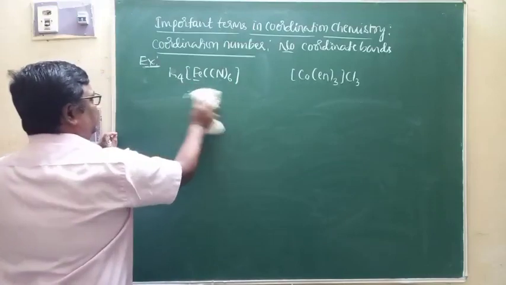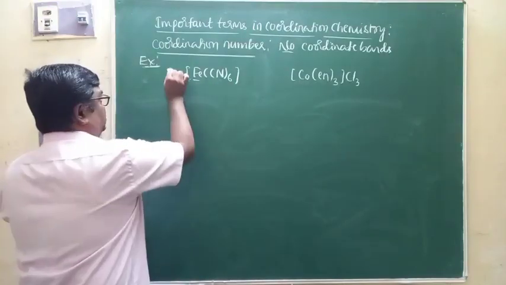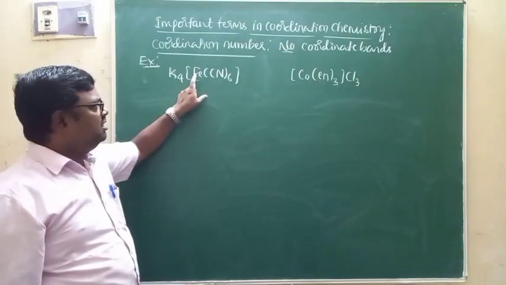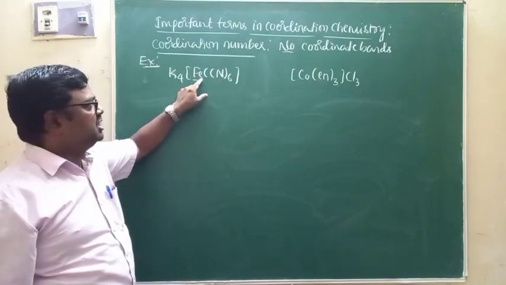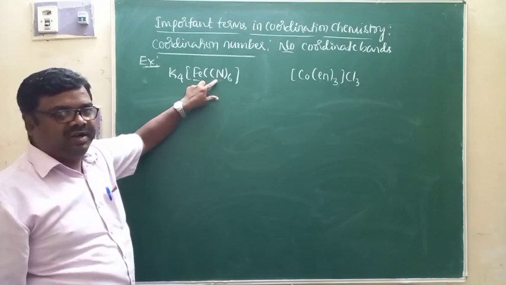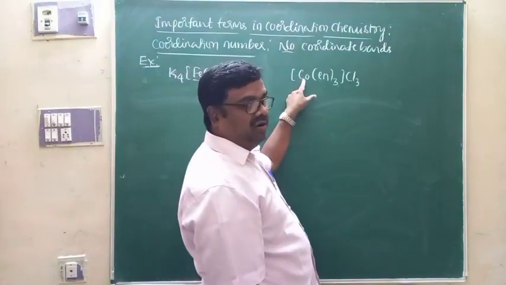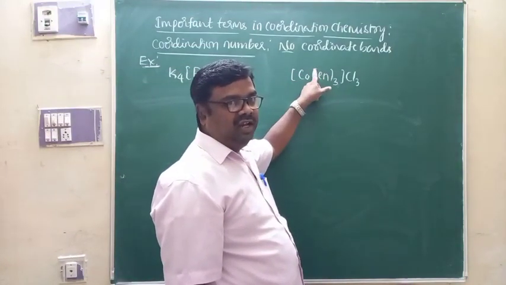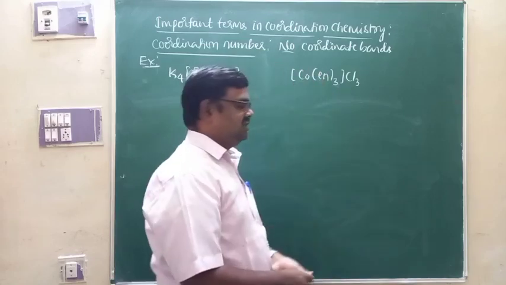The questions will be generally like this. Most of the students will ask me: why is iron 2 plus attached to only 6 ligands here? Why not 4? Why not 5? Why not 3? Like that they ask questions. Why is cobalt attached to only 3 ethylene diamine molecules in this complex?